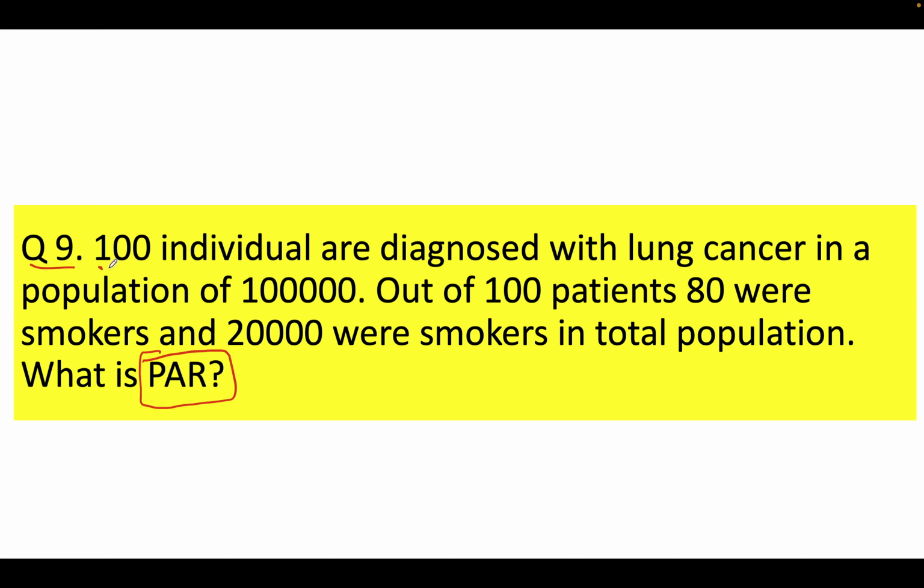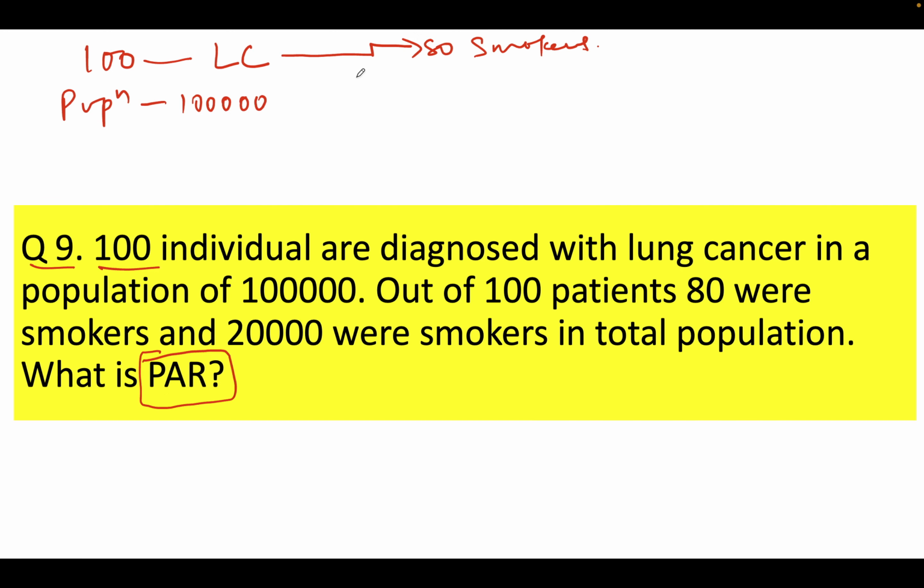Okay, now let's take 100 individuals diagnosed with lung cancer. So we have 100 people suffering from lung cancer. Population given is 1 lakh. Okay. Out of this 100 patients, 80 are smokers. The moment I see this information, the next interpretation I make is, if 80 were smokers, then 20 out of 100 were non-smokers.